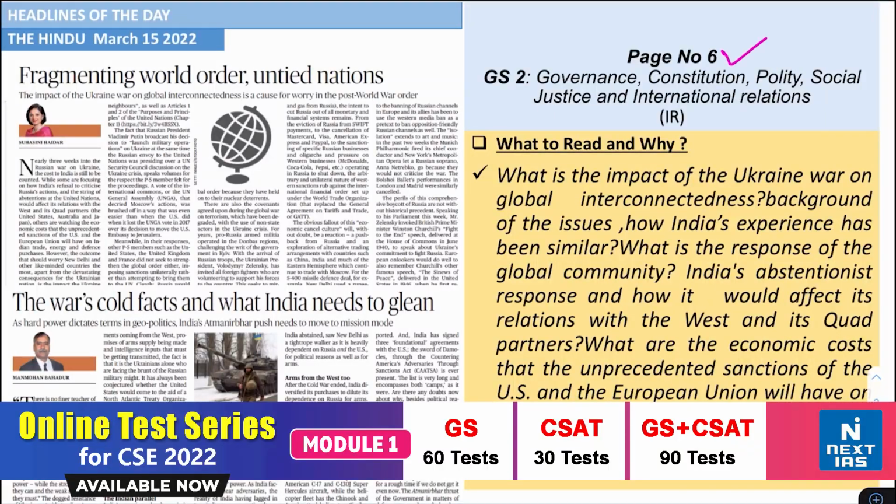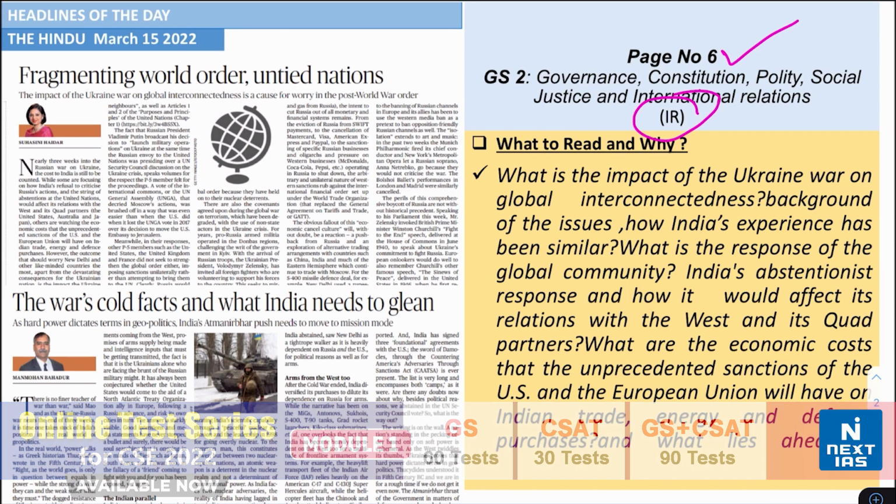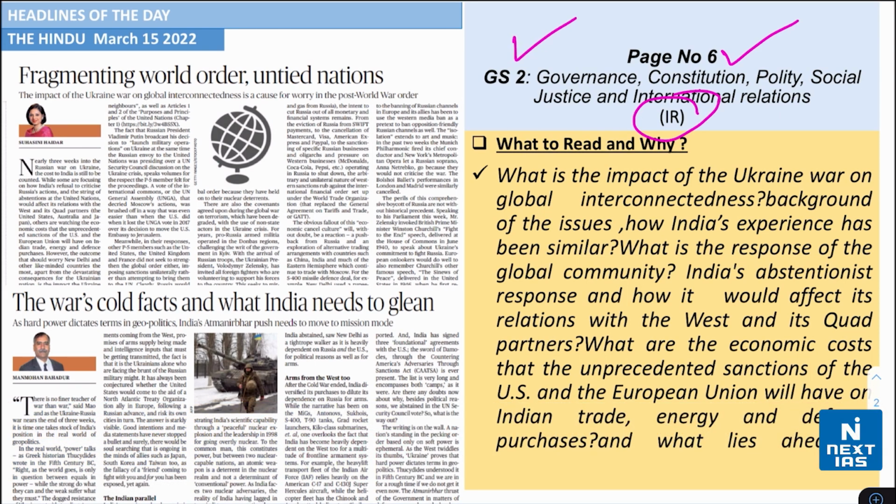Next, take a look at page number 6. This is again coming from the topic of international relations, GS paper 2. The first headline says that fragmenting world order, untied nations. The second headline says that the war's cold facts and what India needs to glean. Now understand what the impact of the Ukraine war on global interconnectedness is.